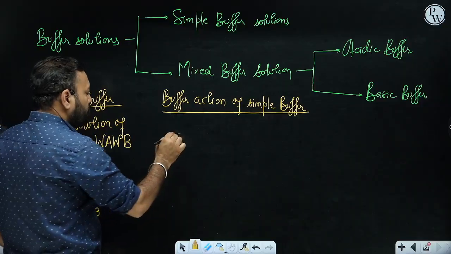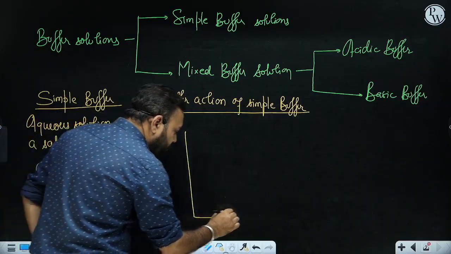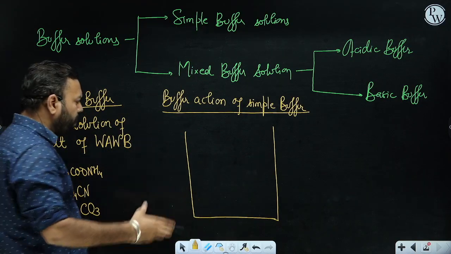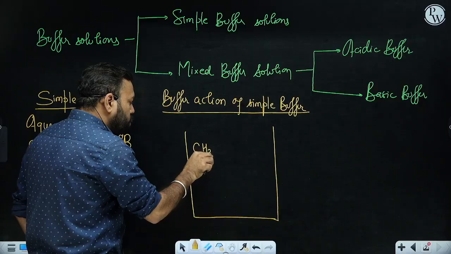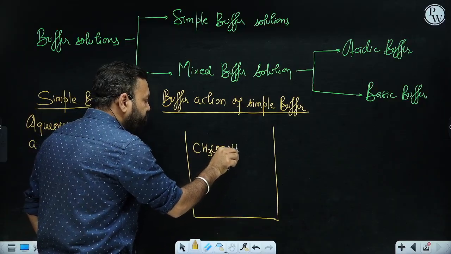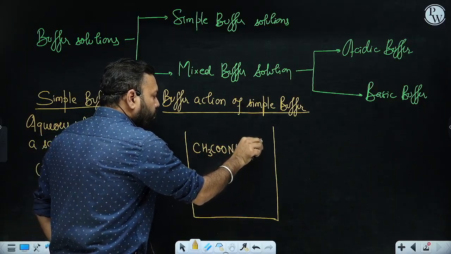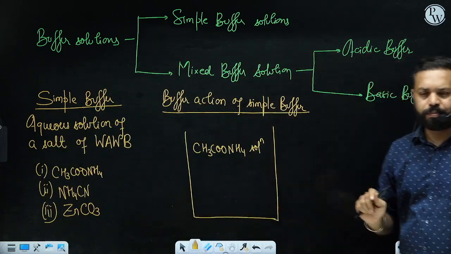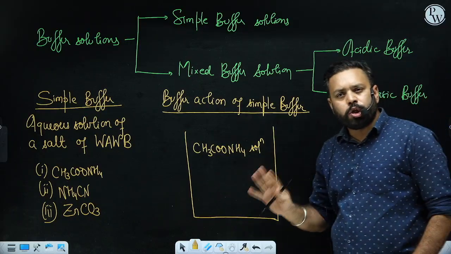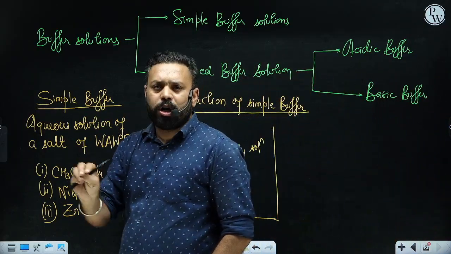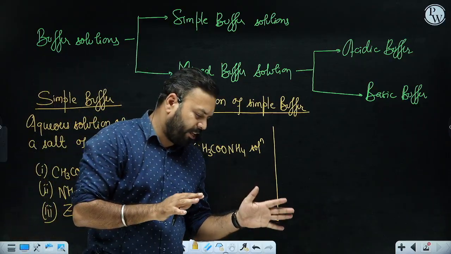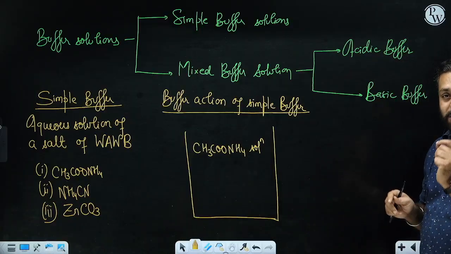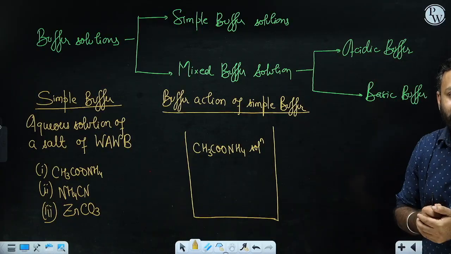See, this is a solution and this is a simple buffer solution. Let us assume that this simple buffer solution is made up of CH3COONH4 solution. Fine. Now I hope you know that all salts are strong electrolytes. If nothing is mentioned in the question, you can assume that all the salts, whether made up of strong acid, strong base, weak acid, strong base, whatever be the type, are strong electrolytes. They are completely dissociated in the solution.